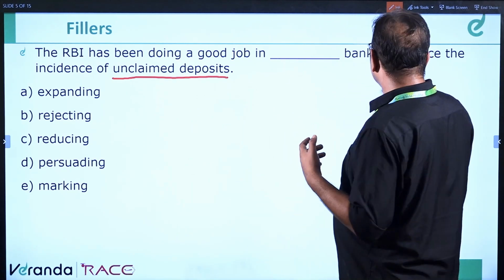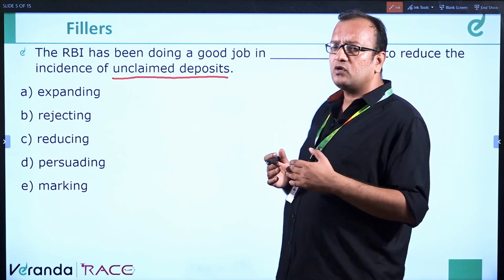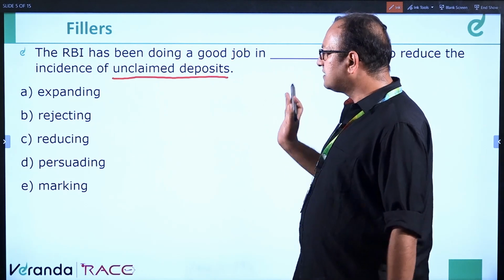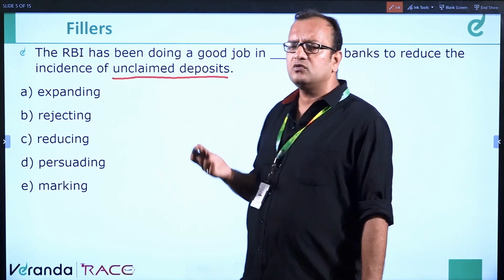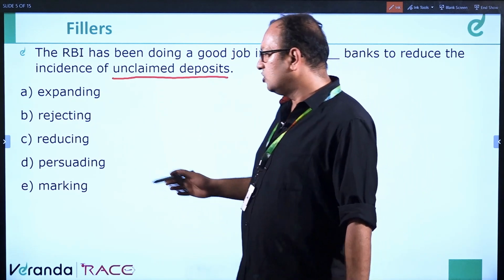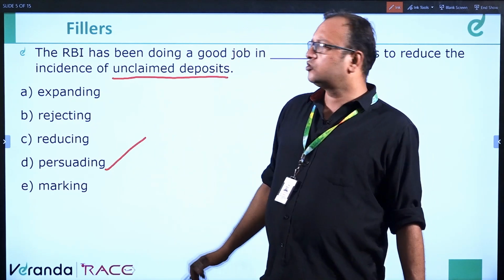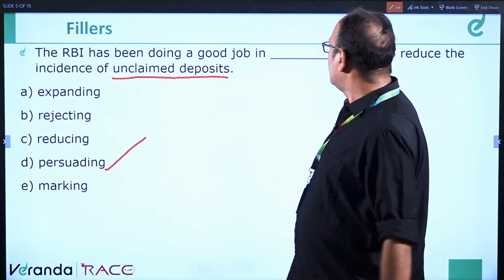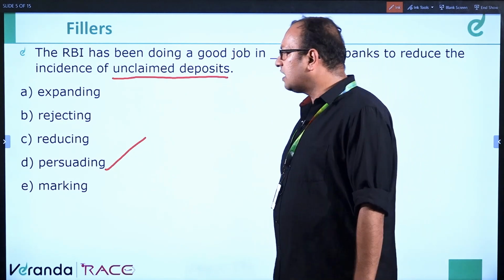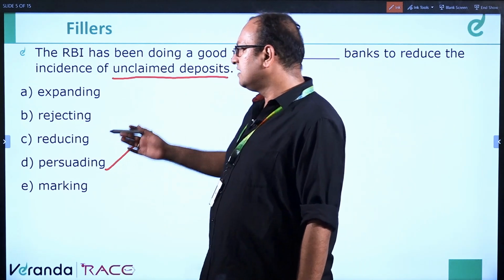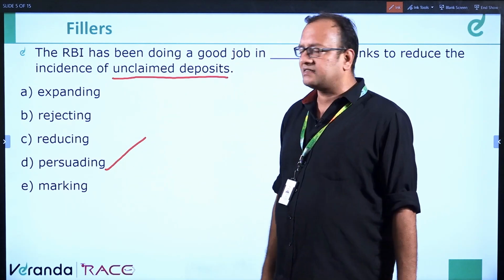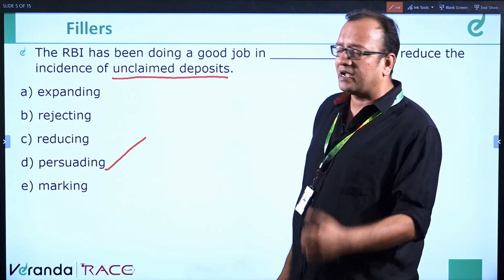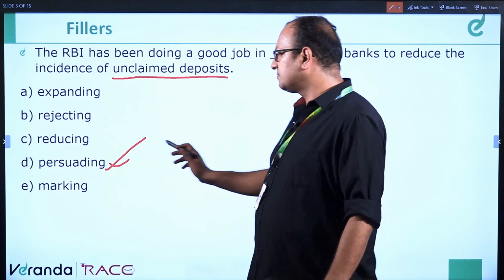So it should be like the RBI wants to ask banks to reduce. So in the dash, it should be like supporting, or trying to convince banks. So persuading will be the correct option. The RBI has been doing a good job in persuading banks, convincing banks to reduce the incidence of unclaimed deposits. Rejecting banks, reducing banks, marking banks is incorrect. Persuading would mean convincing banks, trying to cajole banks, right? So this is the perfect word.